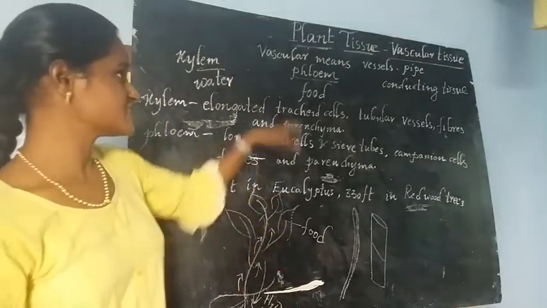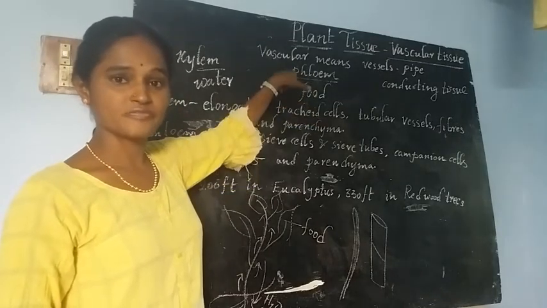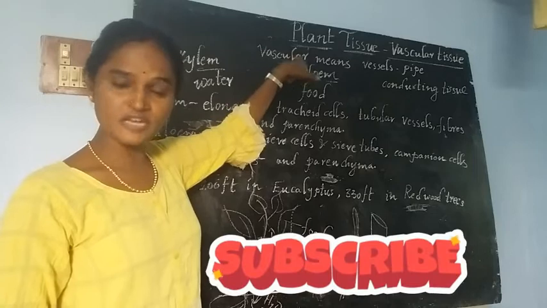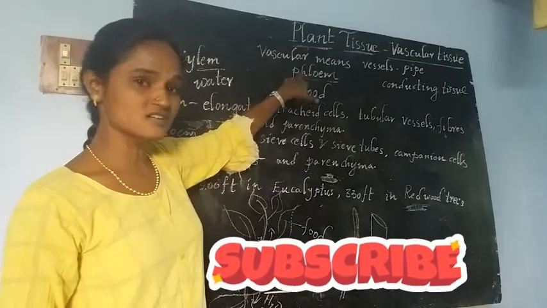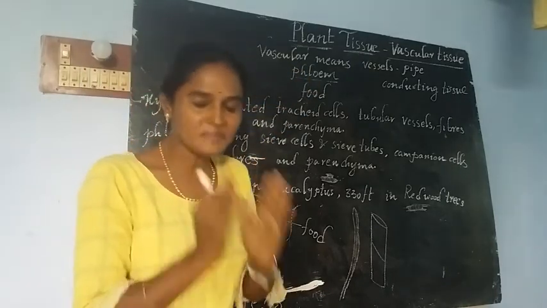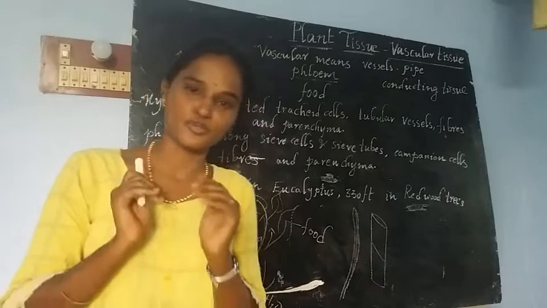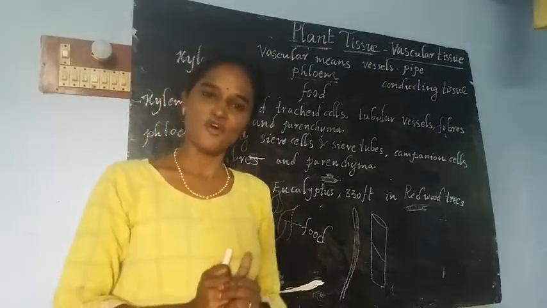Okay, I think you understand. Food. Phloem. Phloem is responsible for transport of food. Here you remember the two words: phloem for food. Phloem is responsible for the transport of food, and xylem is responsible for transport of water.